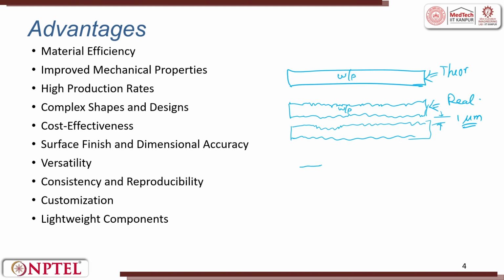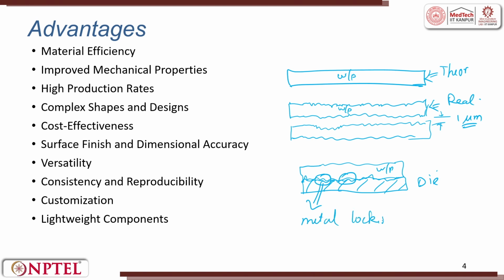When this is trying to move, and here I have something else, like this is the other workpiece, which is the die. This is the workpiece. You can see at several places there are metal lockings. This metal locking tries to lock the material from flow. Now, you are giving pressure. So, it has to break the locking and then it has to move. So, this will create friction, and the friction, if it is very high, can also create heat.